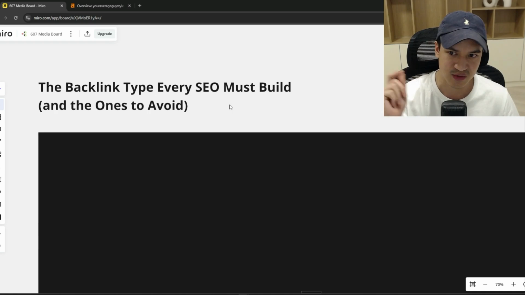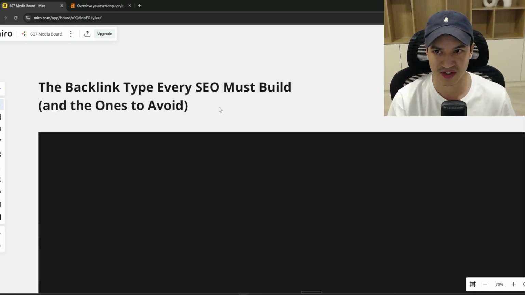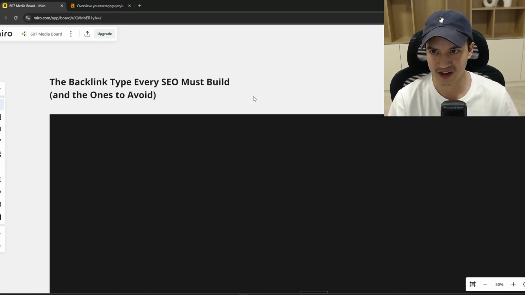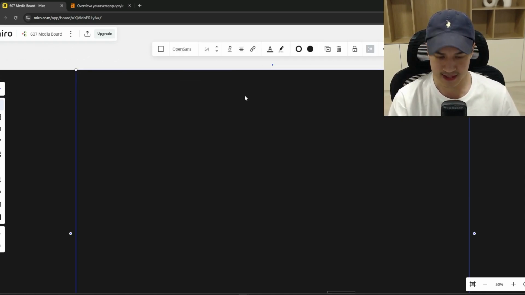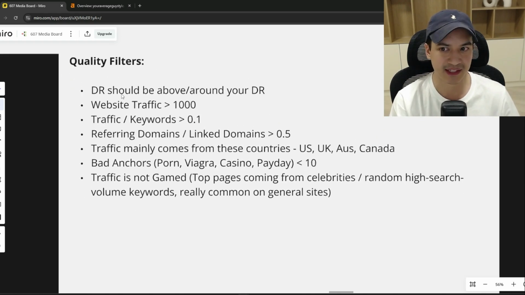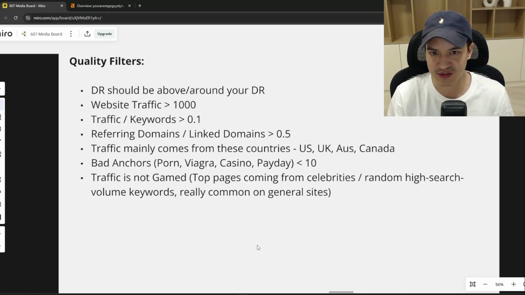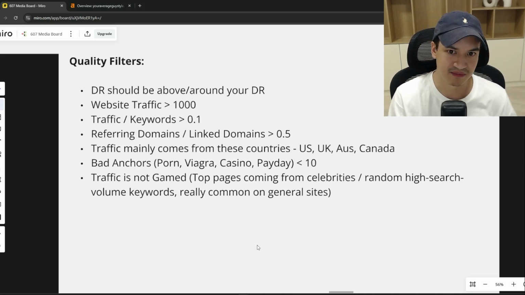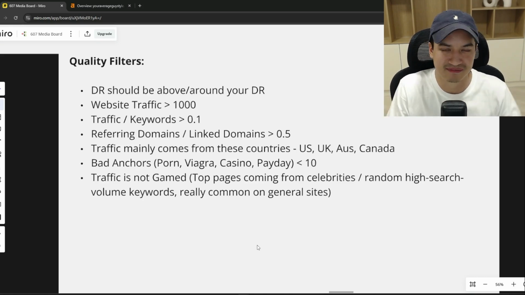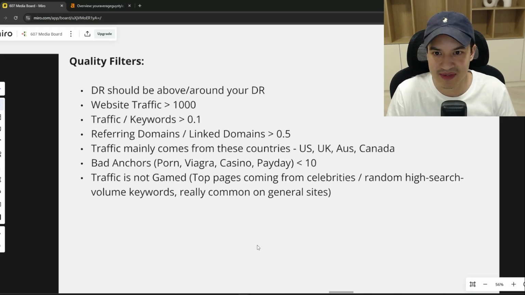So let's actually start with the quality filters that we always use in our agency, okay? And that is, number one, DR should be above or around your DR, right? If you have a DR10 website, it's good practice to get backlinks from websites that are DR10 and above, because a backlink from a DR2 website won't really move the needle for your DR10 site.